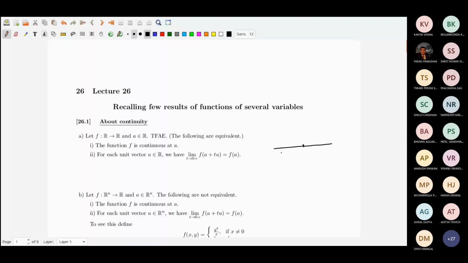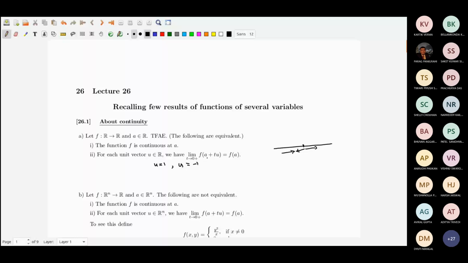In other words, what we learned is that the function is continuous at a if the left hand limit and the right hand limit agree. If you take u, there are only two unit vectors in R, u equal to 1 and u equal to -1. When you take u equal to -1, this will be f of a minus t, which basically says left hand limit.